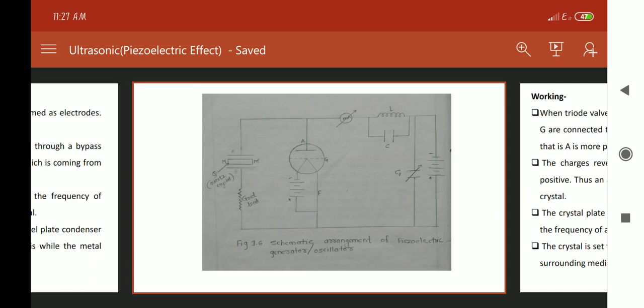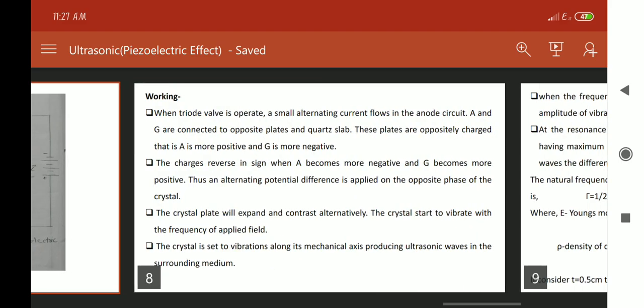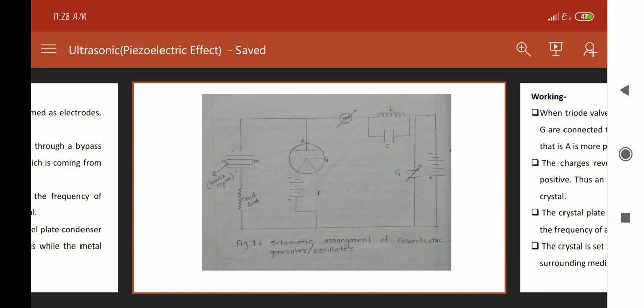Now for working, initially when this triode valve operates, a small alternating current flows in the anode circuit. Here we can see A and G. A is the anode and G is the grid. Both are oppositely connected. A is connected to this plate and G is connected to the other metal plate, that is B. That means A and G are connected to opposite plates of the quartz slab.